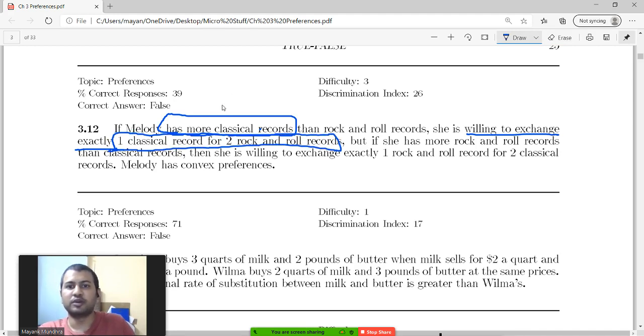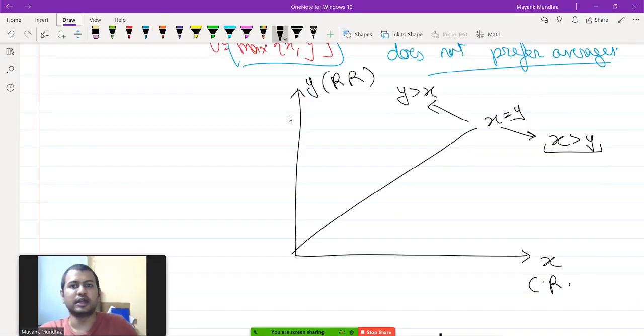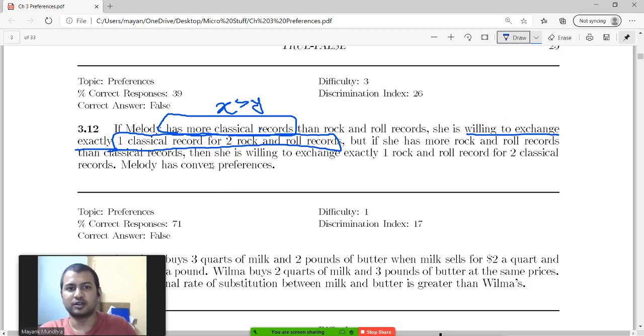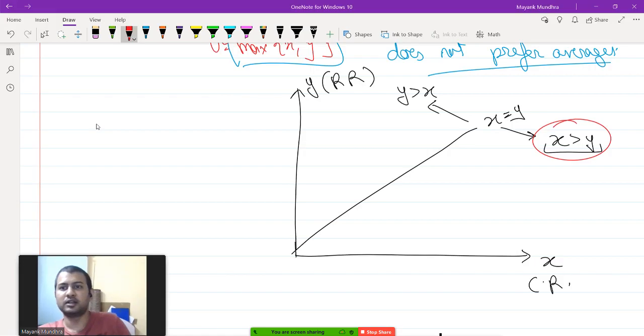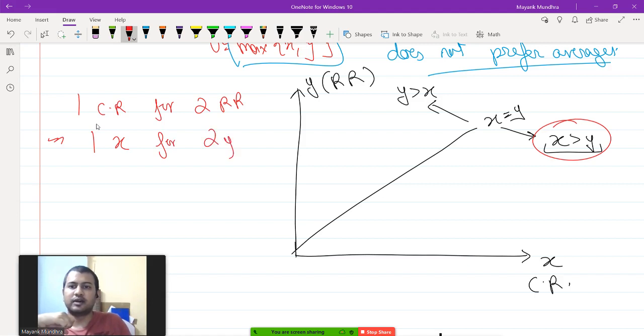More classical records means X greater than Y. In the X greater than Y situation, she is willing to exchange one classical record for two rock and roll records, which implies one X for 2Y, because X is classical records and Y is rock and roll records.